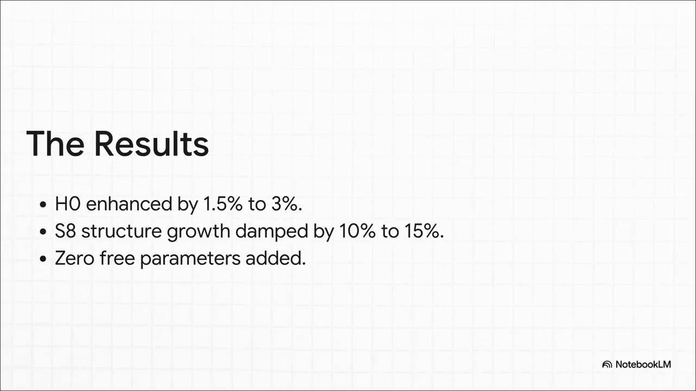By transferring this energy late in the universe's life, the dark energy sector gets a boost, which enhances the Hubble expansion rate, or H0, by 1.5% to 3%, perfectly solving the H0 tension. At the exact same time, bleeding energy from the matter sector damps the structure growth, S8, by 10% to 15%, perfectly solving the S8 tension. Both massive crises in astronomy resolve simultaneously by a single mechanism with strictly zero free parameters added. It's a real game changer.